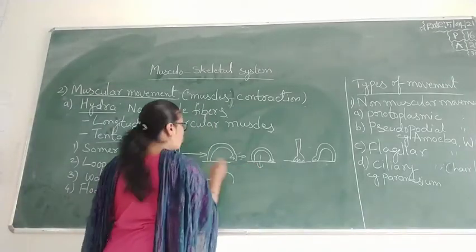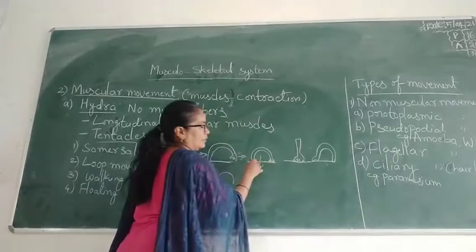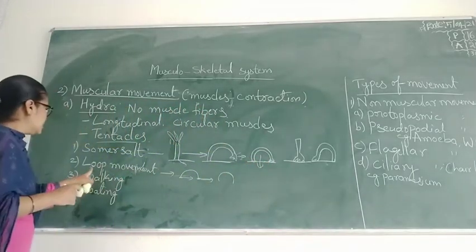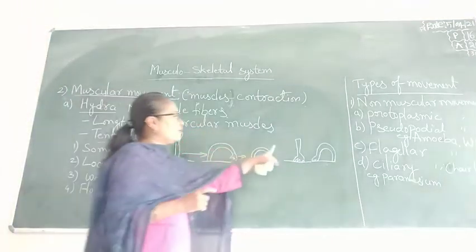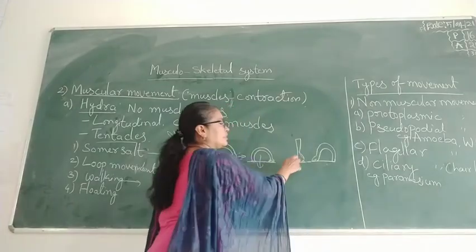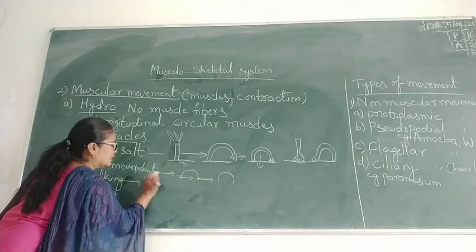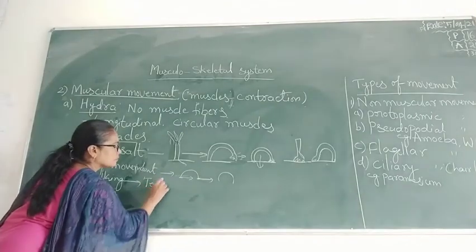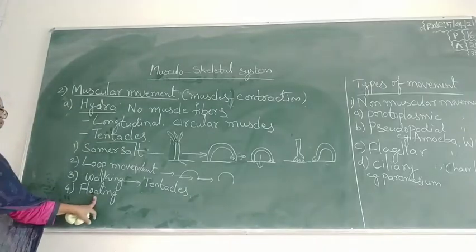In this loop movement, this part is moved towards this one. Next, walking. When the tentacles are upside down, with the help of tentacles they move.